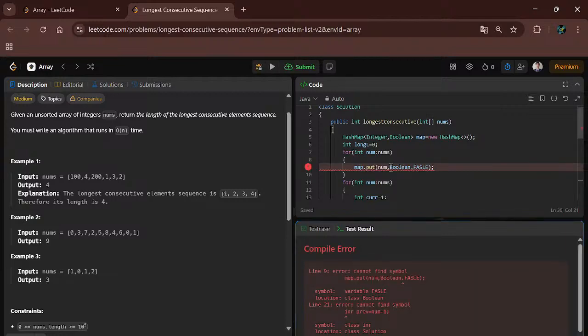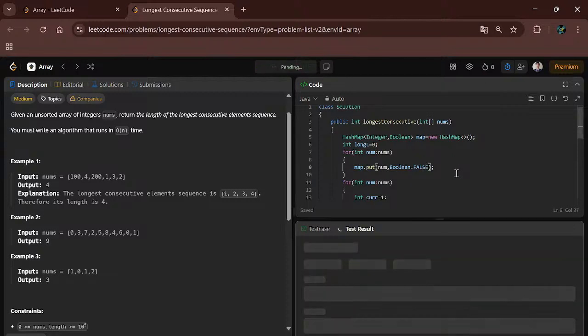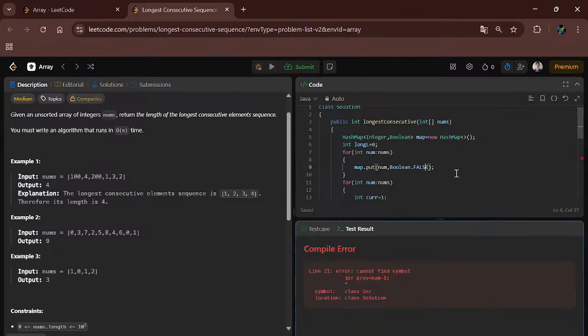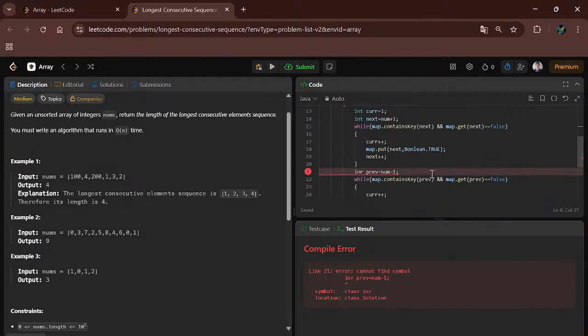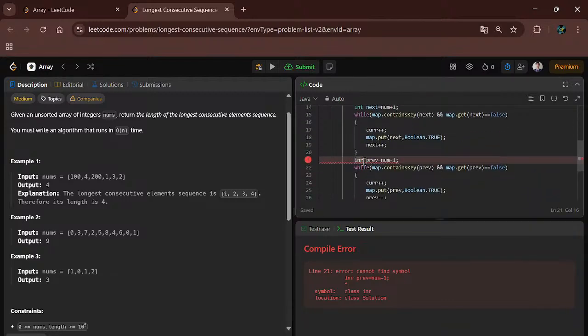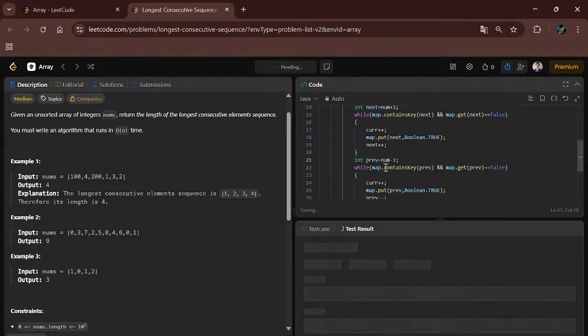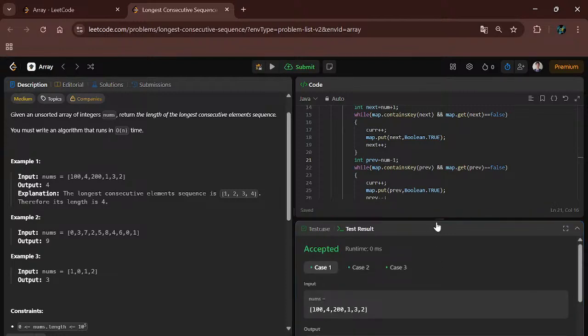Okay, here is an error. Here it should be num only, correct? Okay, here is a spelling mistake. Here it should be L and S. There are many spelling mistakes, so it is giving errors. Okay, here is an int spelling mistake. Let's compile the code. Okay, our code is successfully compiled.